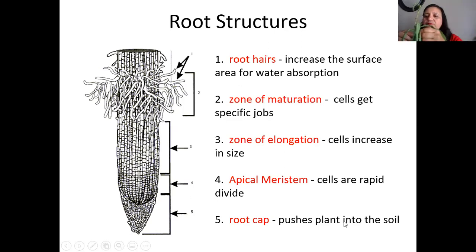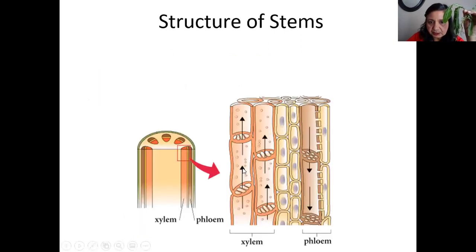If you make 5 questions from here: what's the function of the root hairs? They increase the surface area for water absorption, right? And what do they do in the zone of maturation? They have a specific job. Elongation means the cells increase in size. Apical meristem, rapid division, and the root cap pushes down. So where is the rapid division zone? Just above the root cap. Through this root cap, the root goes inside and digs into the soil, and it gets all the nutrients.